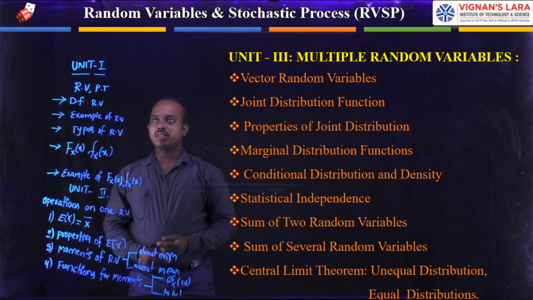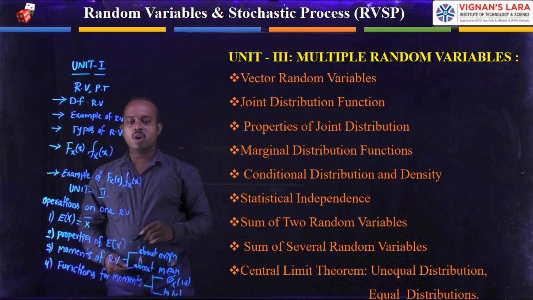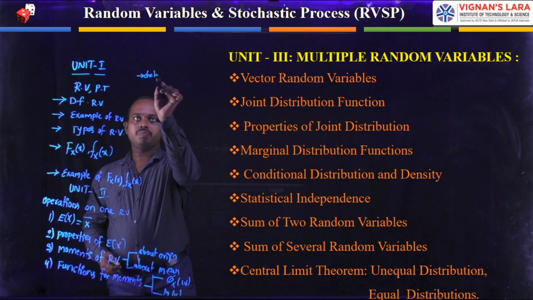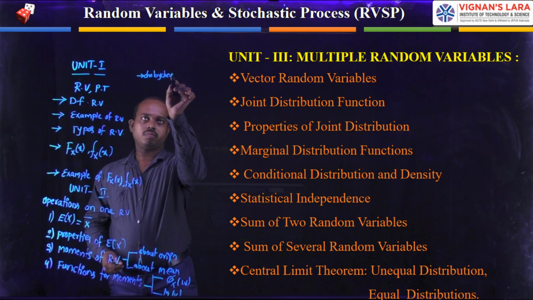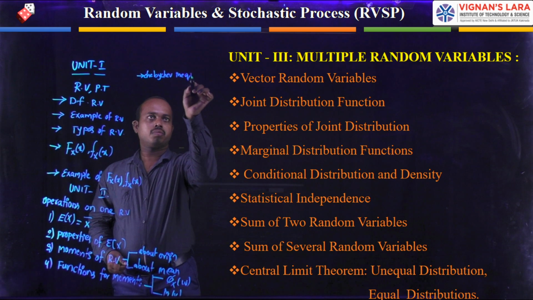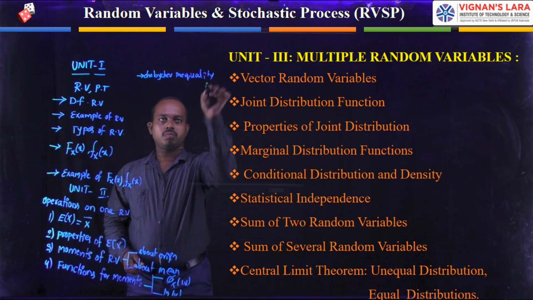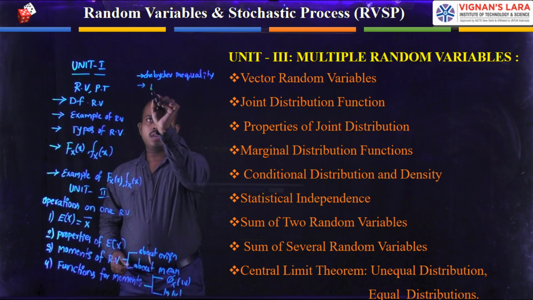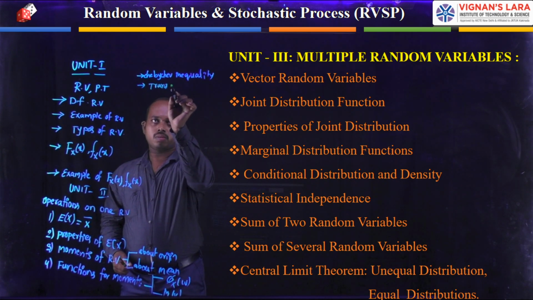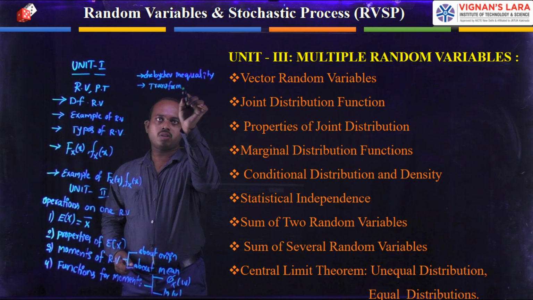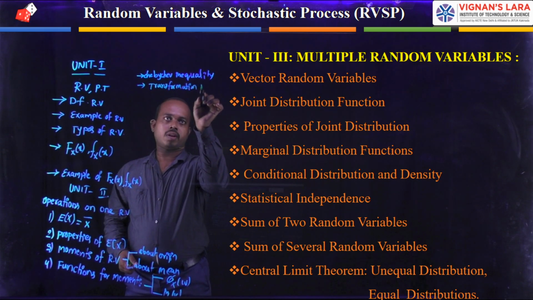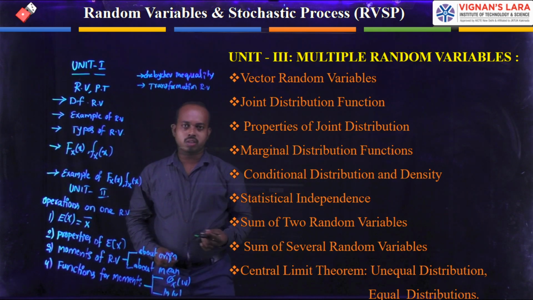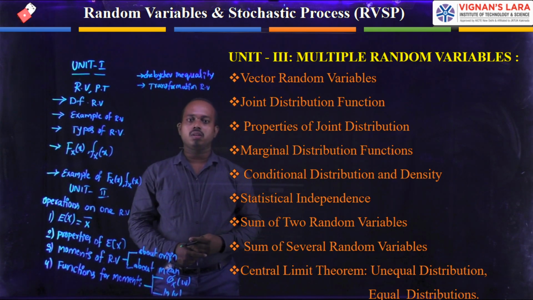After that, you can see the Chebyshev inequality. After completion of this, we can see the transformation of random variables. Under that, we discuss the monotonic transformation and non-monotonic transformation.